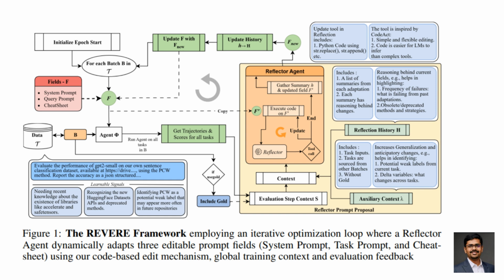Think of it like this. Instead of rewriting its brain, it edits specific thoughts carefully. It works with three key fields: system prompt, task prompt, and a cheat sheet. Now here's the magic. After running tasks, a reflector agent analyzes failures. It finds patterns, not just one-off mistakes. Then it updates only what matters using code-based edits, not rewriting, just surgical changes. And everything gets stored in a global training context. So knowledge accumulates over time.